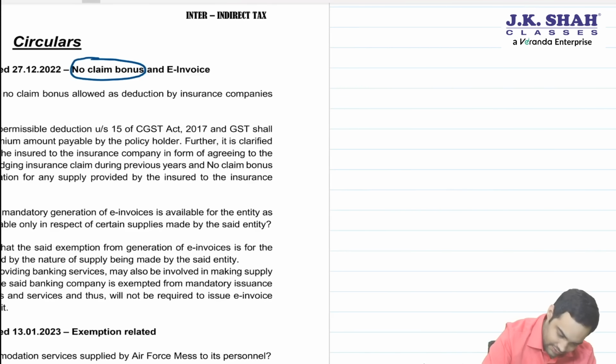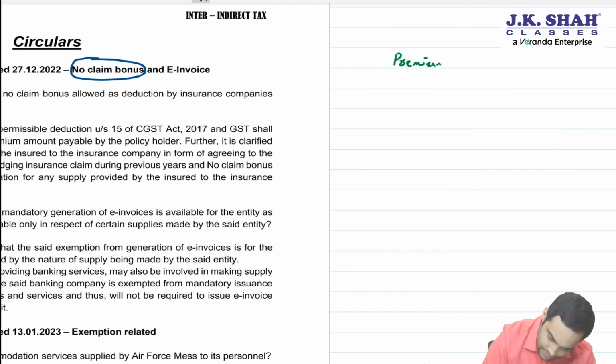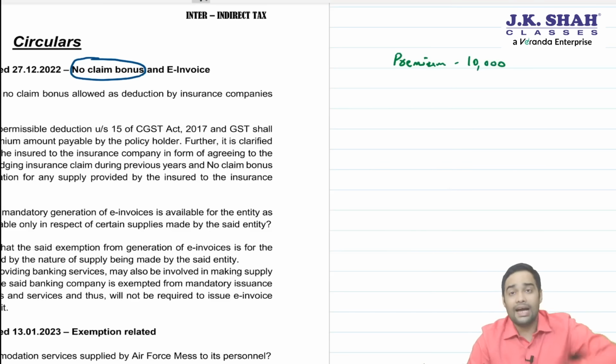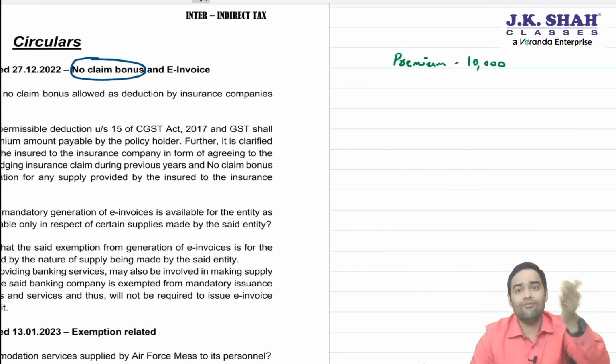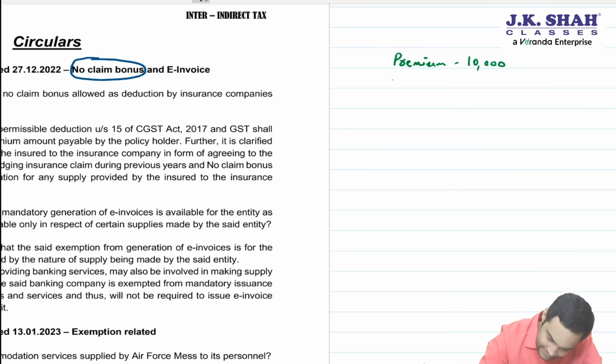Say suppose I take a vehicle insurance and the premium amount is 10,000. Now, last year, if I have not made any claim from that insurance company for my vehicle, then insurance companies give a no claim bonus discount.